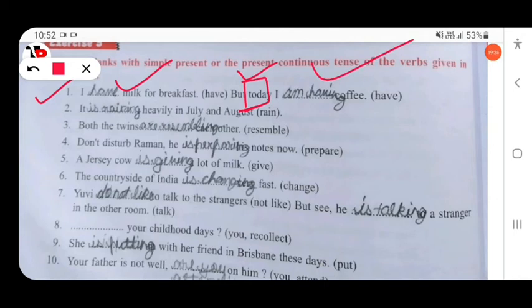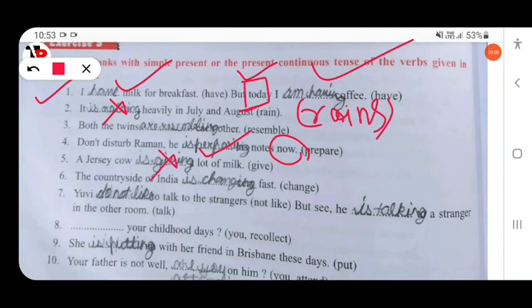coffee. It is raining heavily in July. No, it is raining. It rains. It rains. Not raining. Simple present will be used here. Both the twins are resembling each other. Don't disturb Raman. He is preparing notes now. Okay. This is the right answer. Is preparing, because now. Okay.